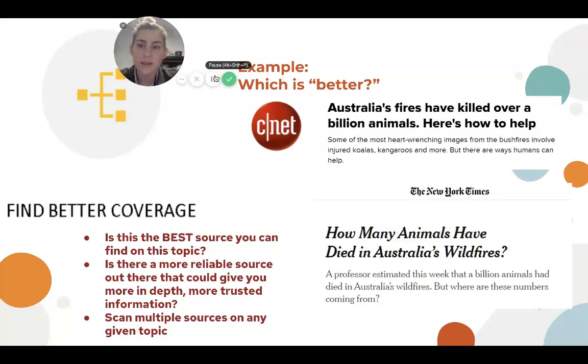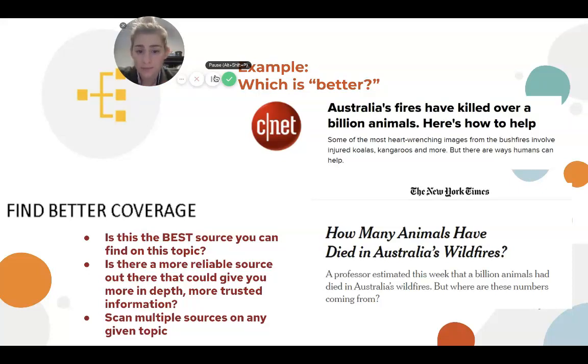So hopefully it was an easy choice for you and you voted for the New York Times article. But now I want you to think about if you were to find a database article coming from an expert in the field that's been peer reviewed for a journal published article. Okay, so it's edited also by more experts and it's fact checked. If you were to find a database article like that, you should be using that over the New York Times